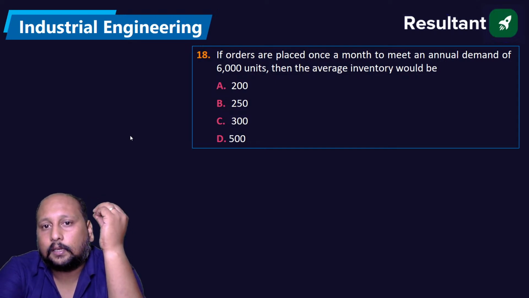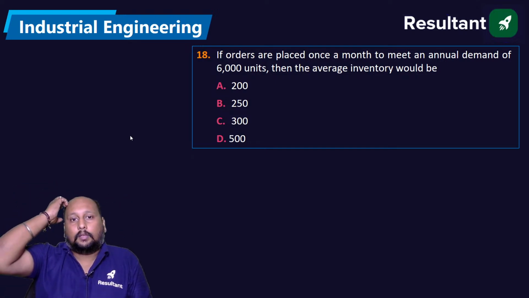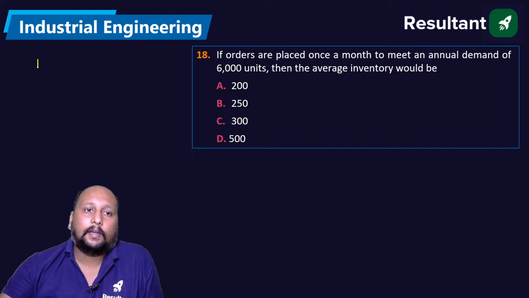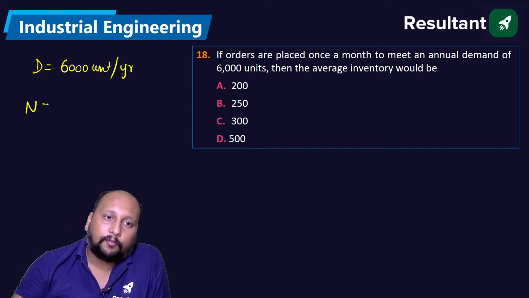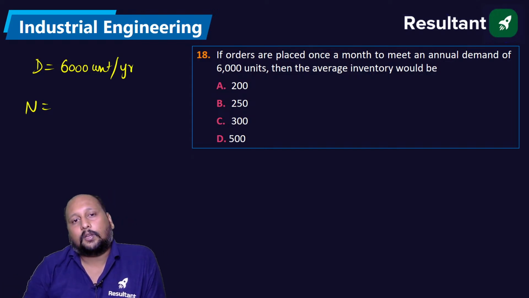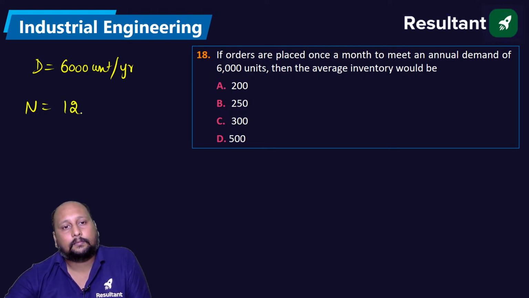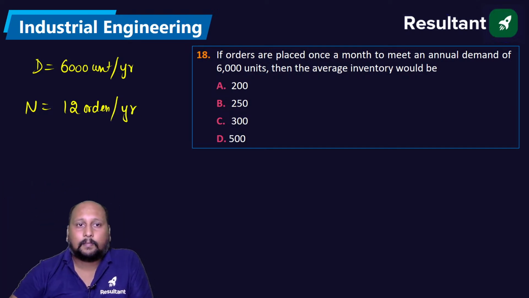If you are placing an order once in a month, how many orders are you placing in 1 year? They have given the annual demand, 6,000 units per year. Once in a month means 12 orders per year.